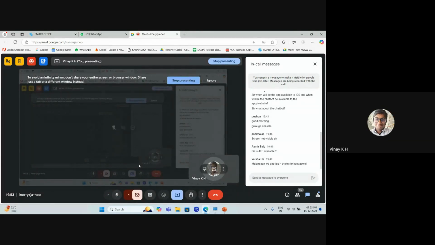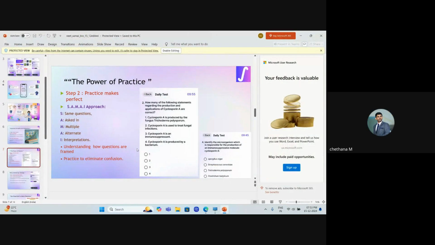One question, ma'am. Most of the students have a fear: if I practice, my score will come less. So that way they will get demotivated, and they don't give the test. They keep reading more, but they avoid practicing. What is your take on it, ma'am? Yeah, this is why I told you that you need to test yourself, otherwise, you